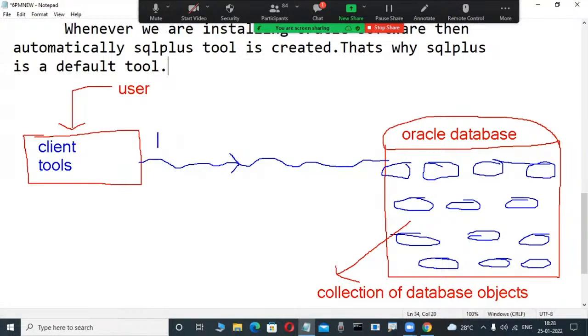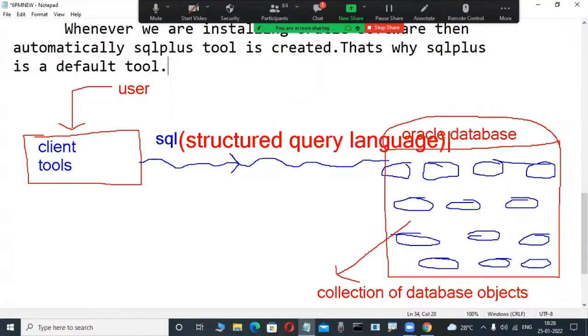You are familiar, for example, SQL is a language. In previous demo classes, you have seen a small thing about SQL. I am telling you now, SQL is a language, structured query language. This note is for newcomers. Structured query language, query language, for example, language. And here, structured query language.